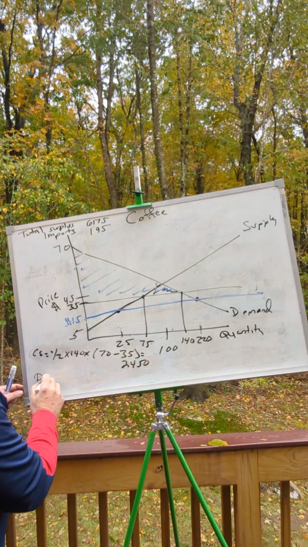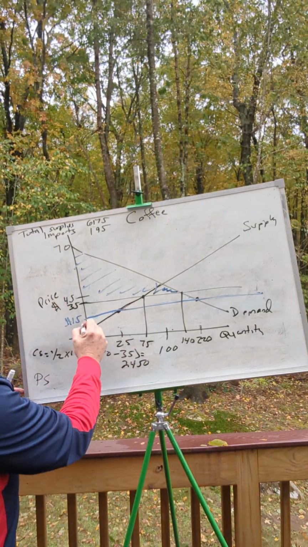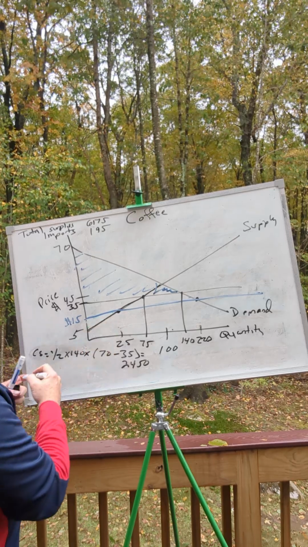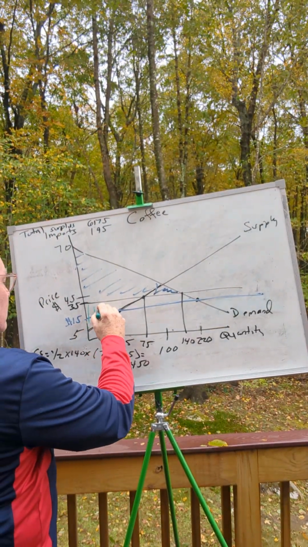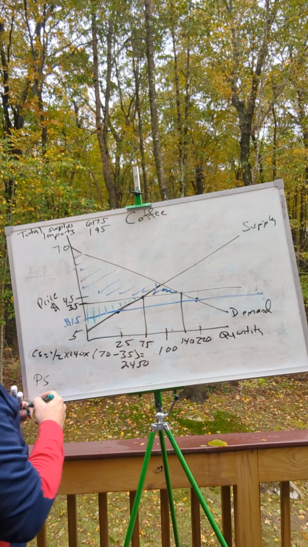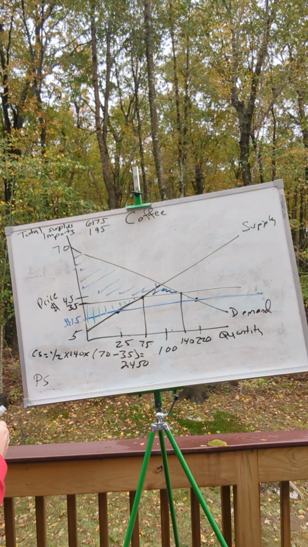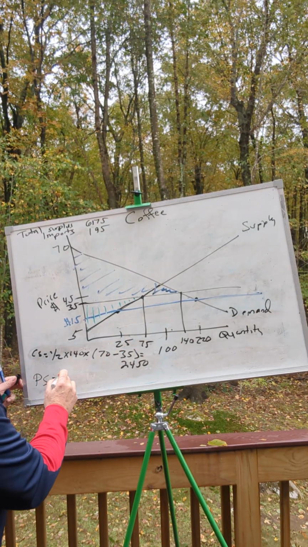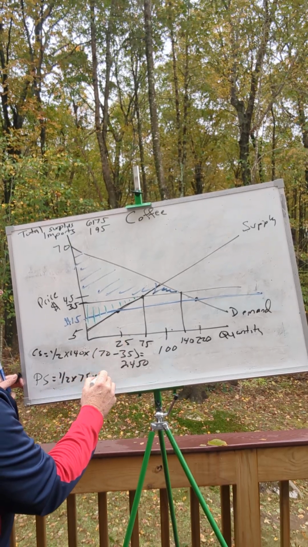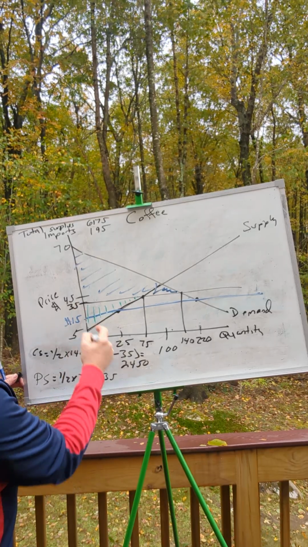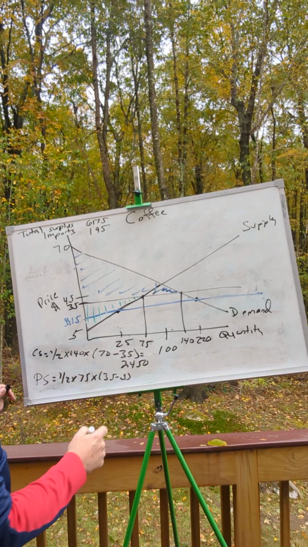The producer surplus increases because of the tariff, and so the producer surplus is now this triangle here, and so the producer surplus is going to be 1/2 times the new quantity produced times the world price plus the tariff minus the intercept 5.